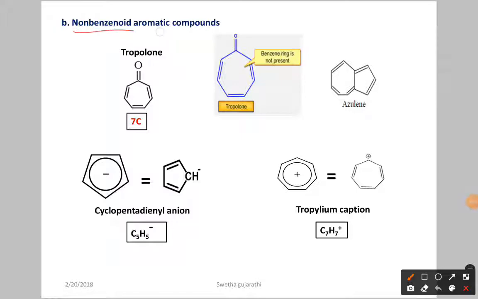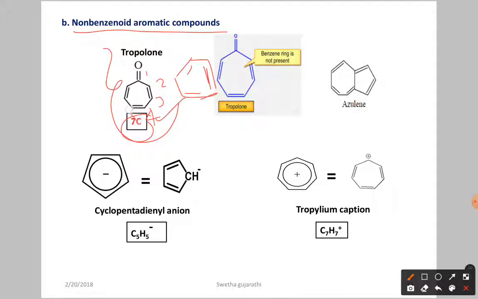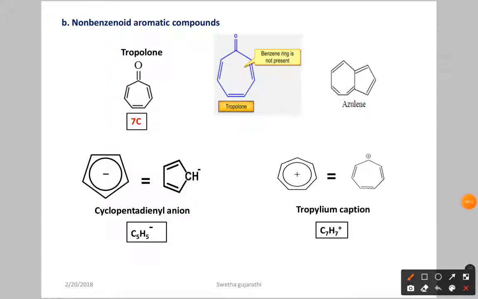Next, non-benzenoid aromatic compounds. If you see the example here, this is tropolone. Okay, here we don't have this type of ring, so it is called non-benzenoid. This is tropolone having 7 carbon atoms: first, second, third, fourth, fifth, sixth, 7 carbon atoms. Okay, so both structures are the same. Here the benzene ring is not there. This is not the benzene ring. If you have a ring of 6 carbon atoms with alternate double bonds, it is called a benzene ring. Okay, this is not the benzene ring.